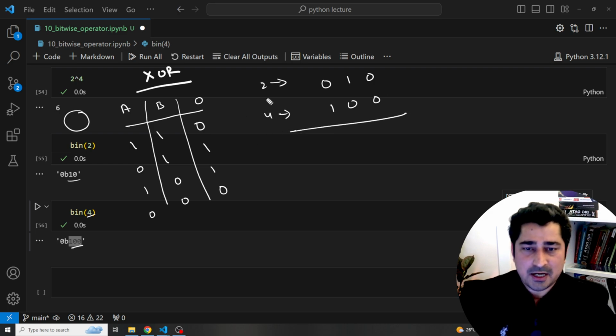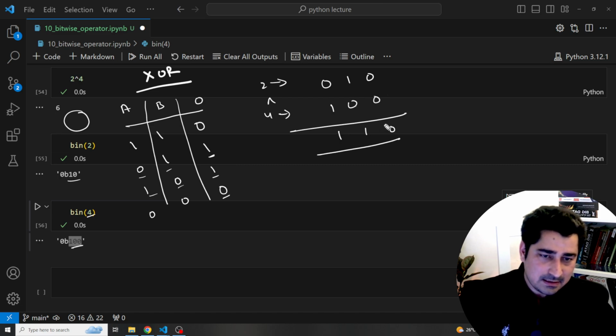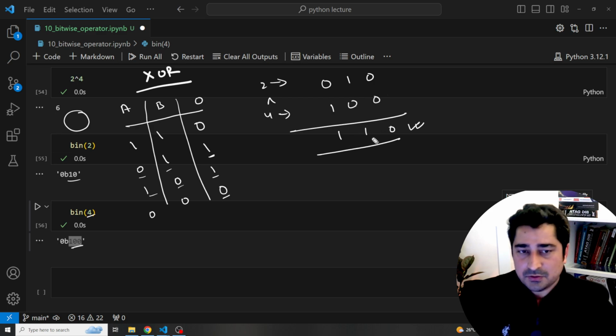Now let's try to perform this XOR operation with the help of this operator. If we have 0 and 0, what is the answer I will get? 0. If I have 1 and 0, what is the answer? 1. If I have 0 and 1, what is the answer? 1. Now this is your final solution. If you convert this binary into its equivalent decimal, you will see the answer as 6. Let's do that calculation as well.